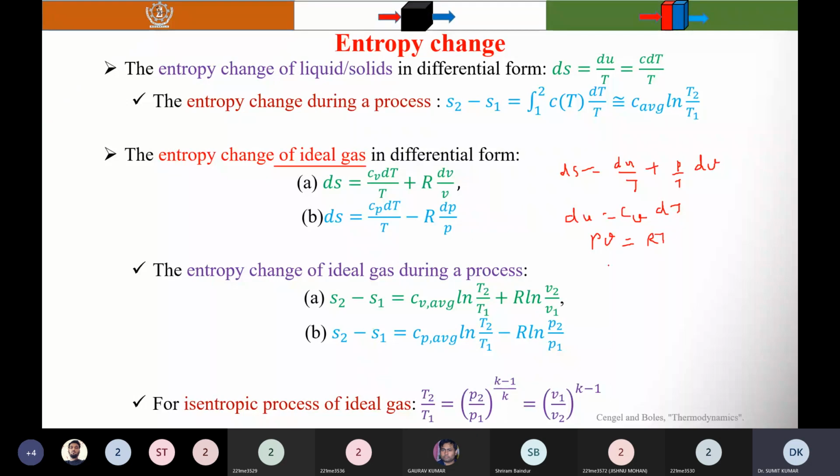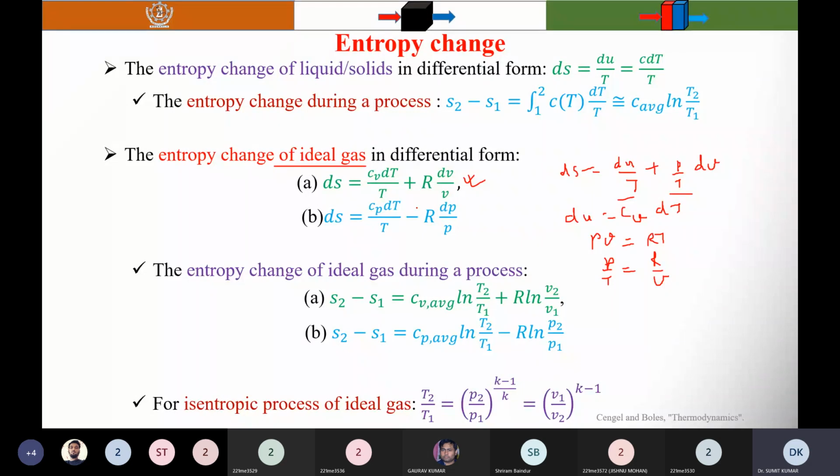So P by T is equal to R by V. When you substitute this value here, you will get this expression: ds is equal to Cv dT by T plus R into dV by V.